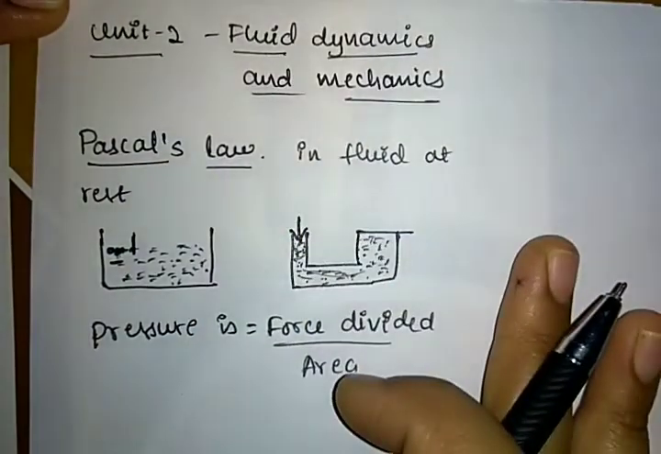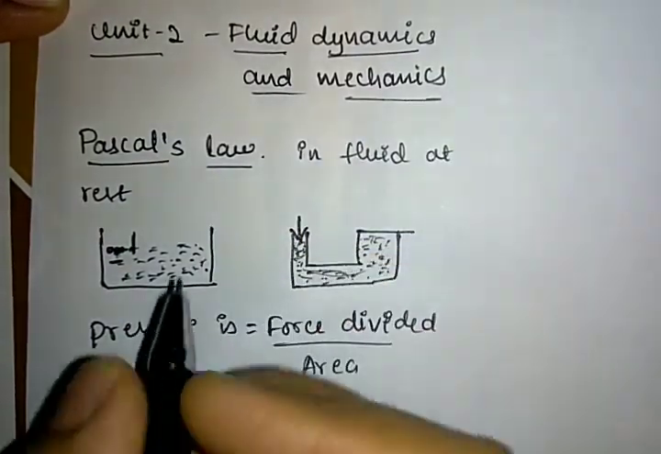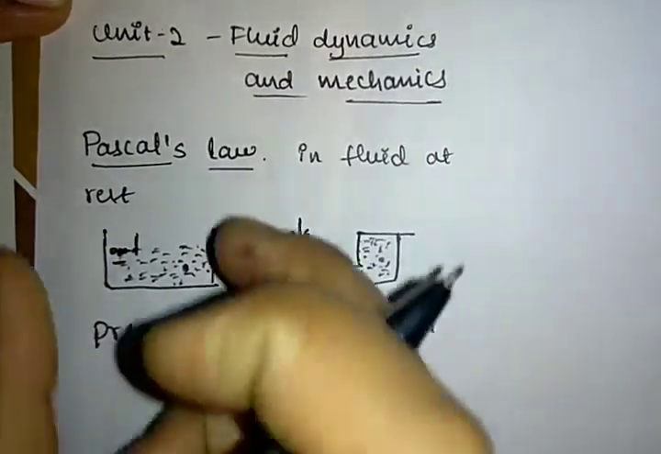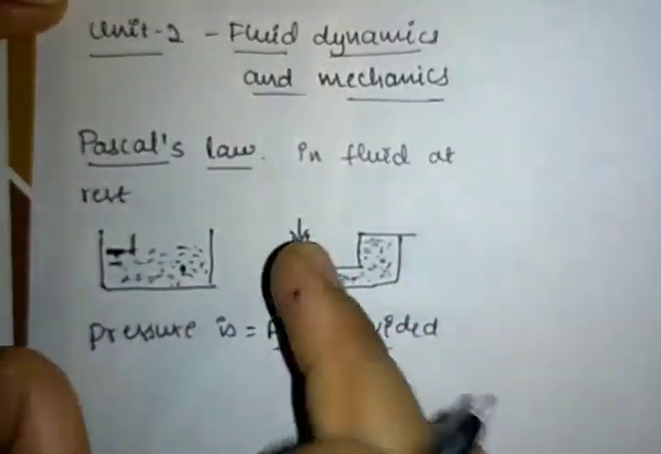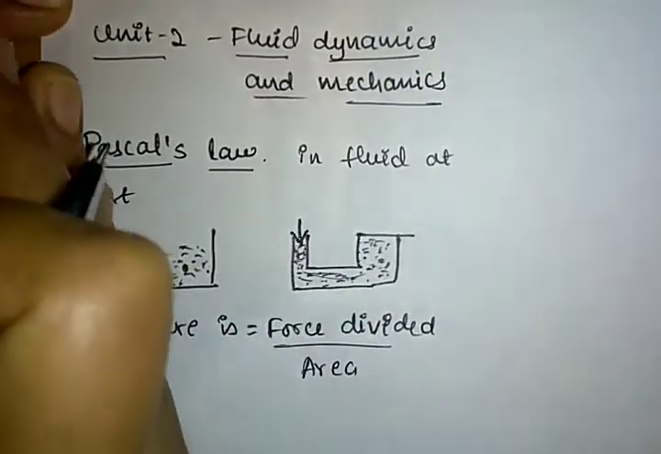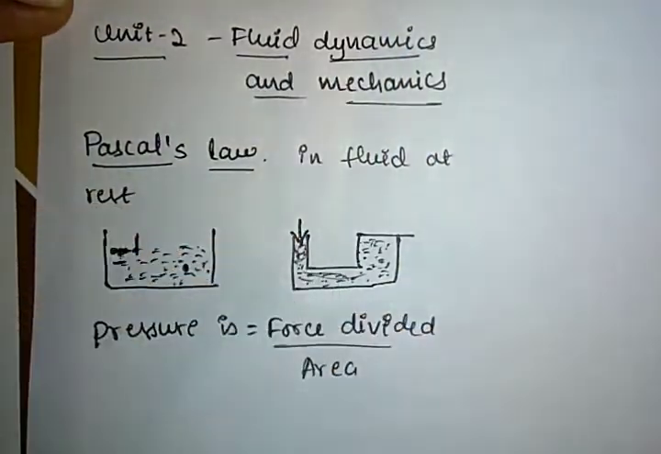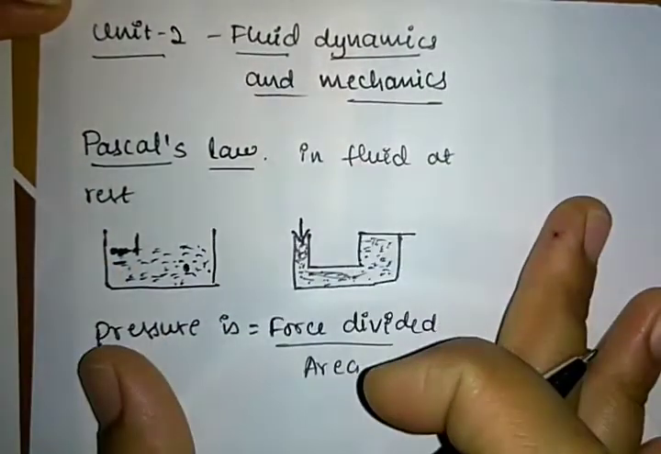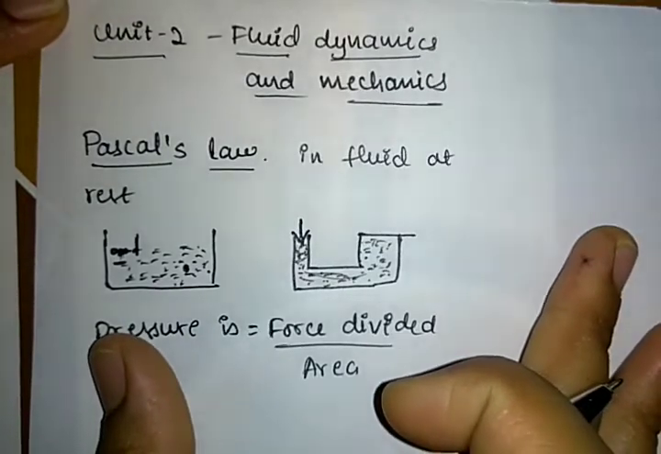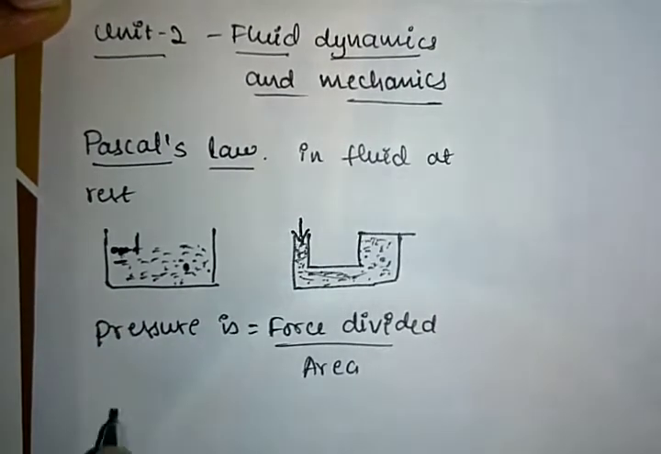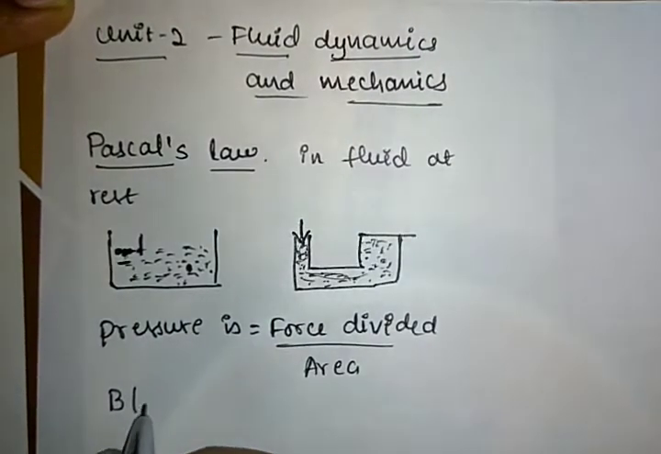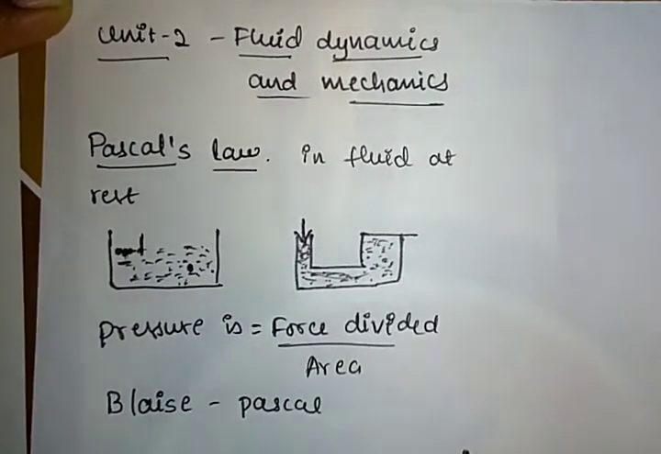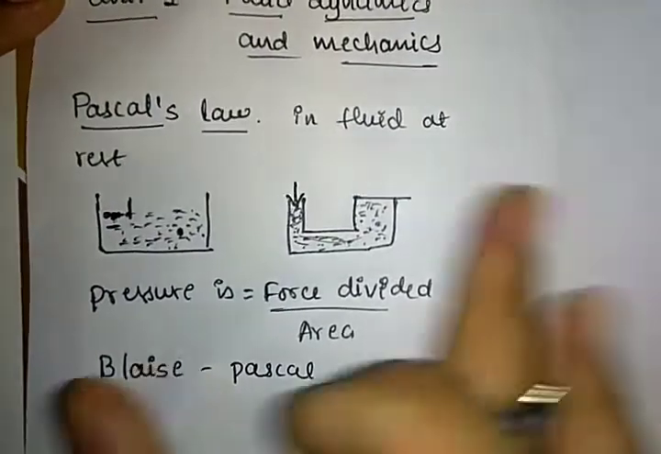Pascal's law also states that the pressure at a point in a fluid at rest is the same in all directions. The pressure would be the same on all the planes passing through the specific point. This fact is known as Pascal's principle, or Pascal's law. It was first discovered by the French scientist Blaise Pascal. Blaise Pascal is the name of the scientist who discovered Pascal's law.